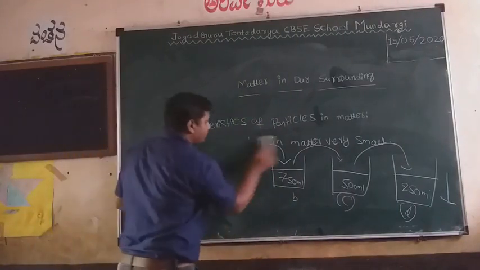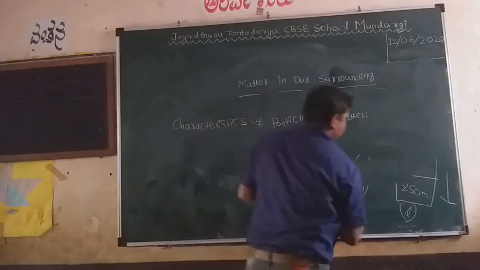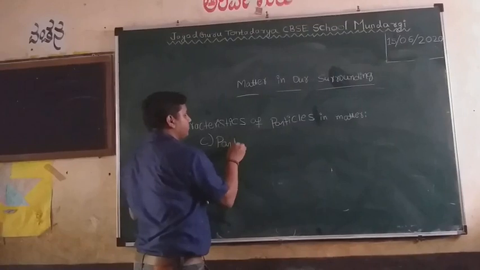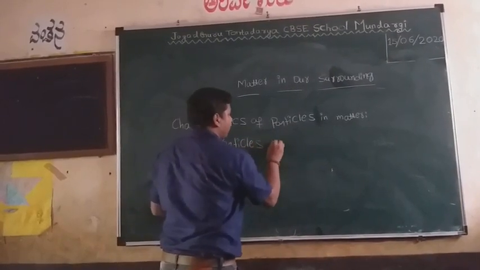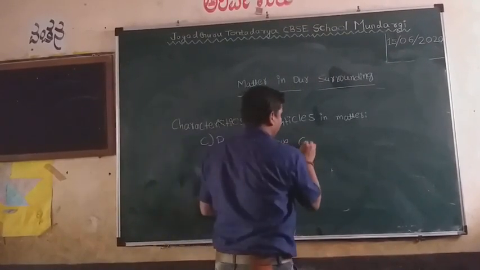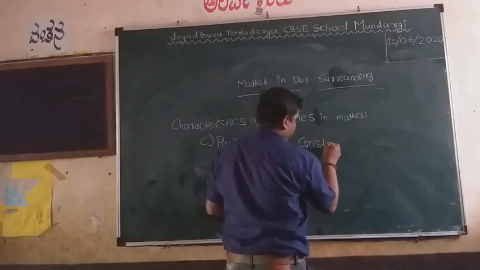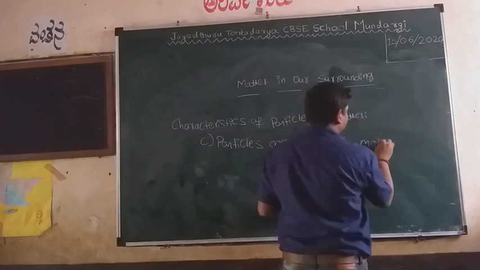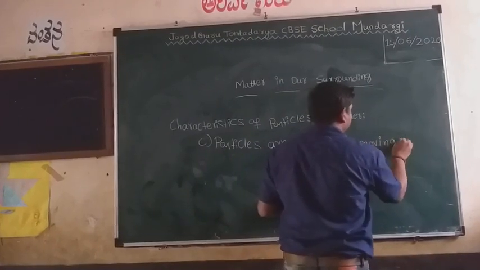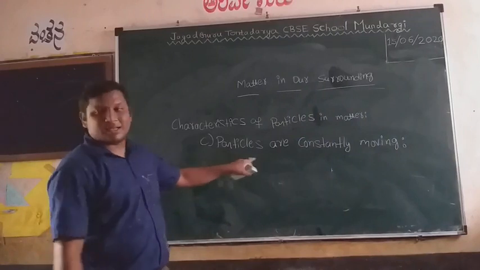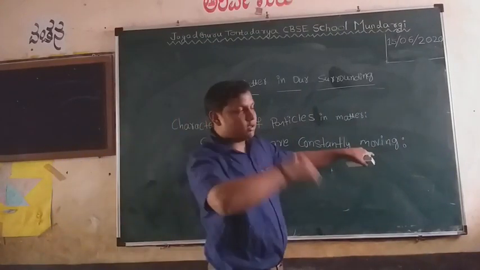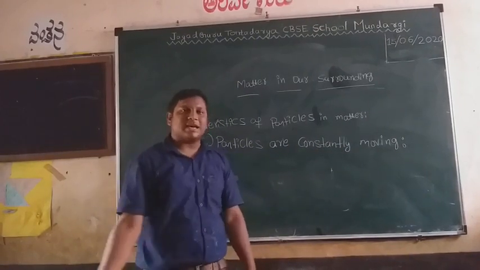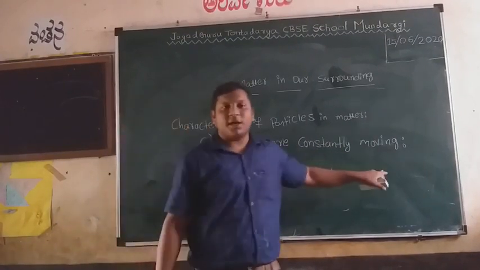Then the third one: particles are constantly moving. The next character, the particles are constantly moving.